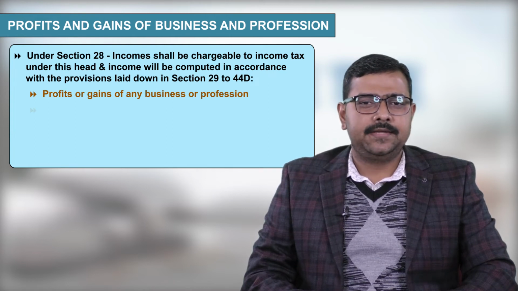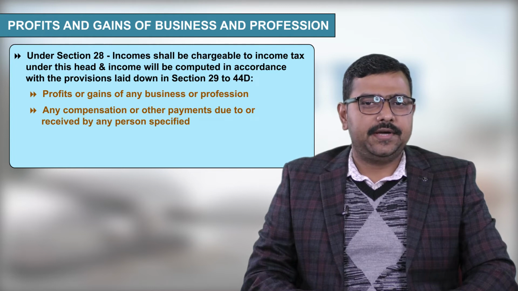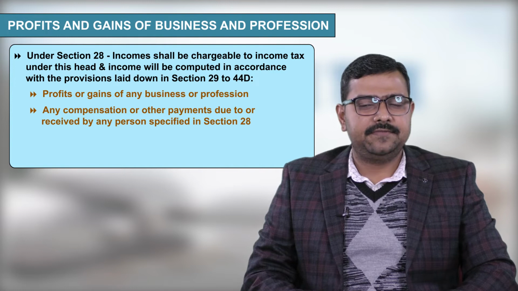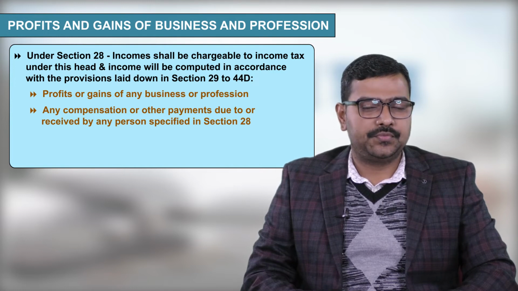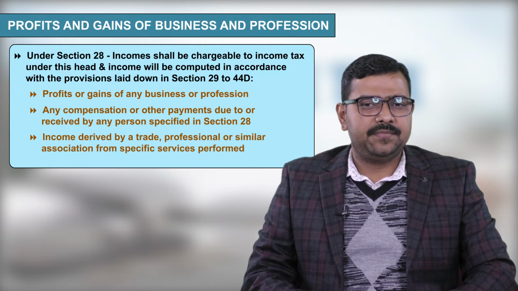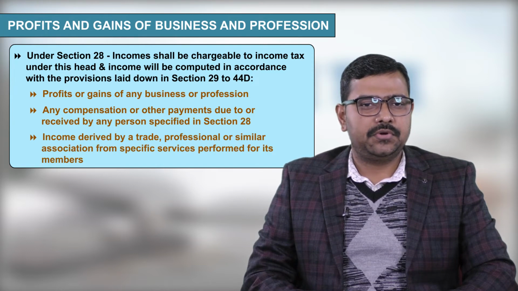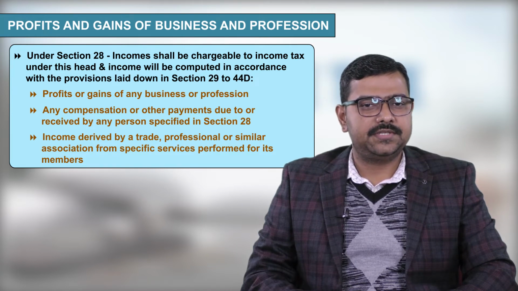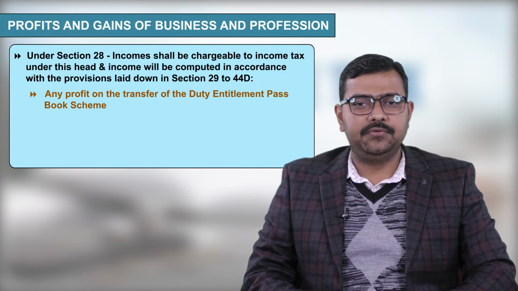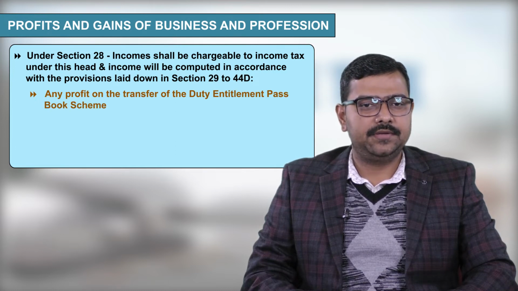Second point, any compensation or other payments due to or received by any person specified in section 28 clause 2. Third income which shall be included, income derived by a trade, professional or similar association from specific services performed for its members. Fourth, any profit on the transfer of the duty entitlement pass book scheme.